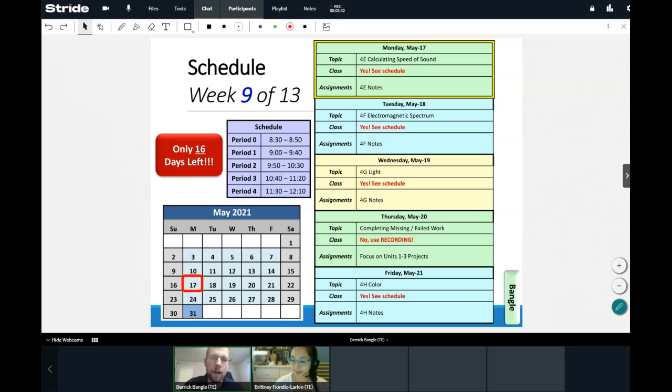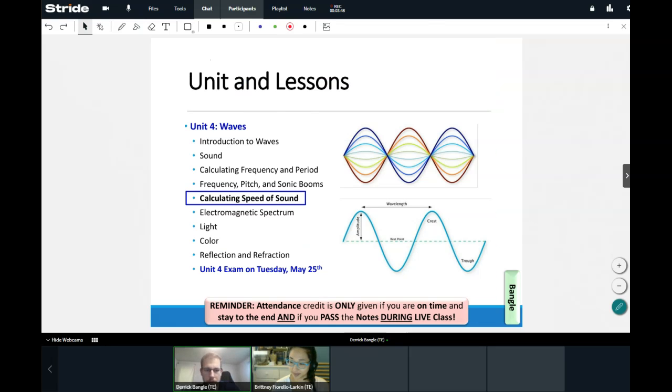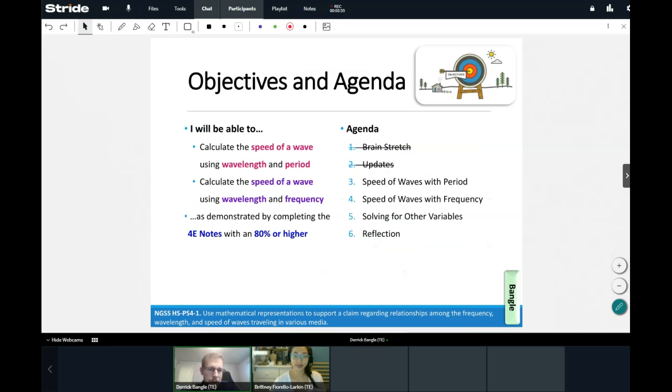All right, so we are on Monday, so fresh start of a new week, marching right through Unit 4. Let's see what we're doing. All right, so we're going to now calculate the speed of sound. And we're going to calculate the speed of a wave using wavelength and period, and then we're going to calculate the speed of a wave using wavelength and frequency.